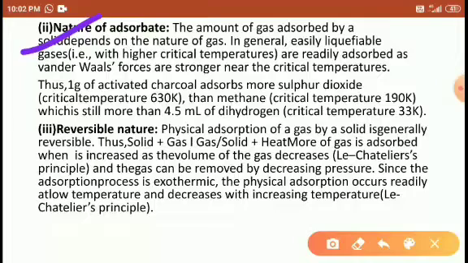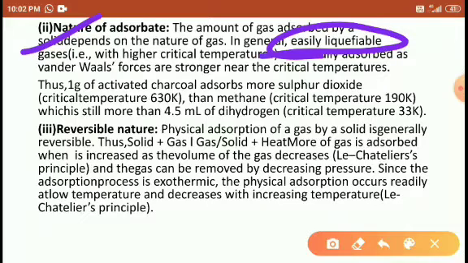So, nature of adsorbate. What type of adsorbates show more adsorption here? The gas particle which is more easily liquefiable. So tell me, what type of gas is more easily liquefiable?